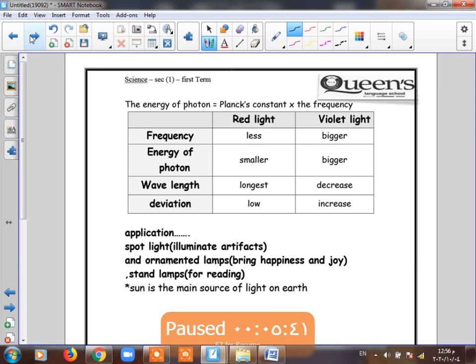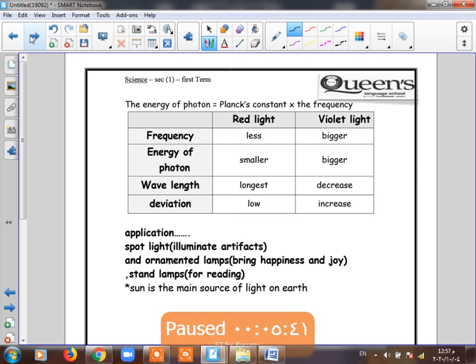So what is the energy of the photon? It is the Planck constant times its frequency. The first color we have is red, the last one is violet. The frequency of red is small, so the energy will be small. What about the violet? Its frequency is big and the energy will be big. What about the wavelengths of red? It's long wavelengths, and the violet has small wavelengths. Which one will deviate first? It's the red, so it has low deviation, and the violet has more, its deviation increases.